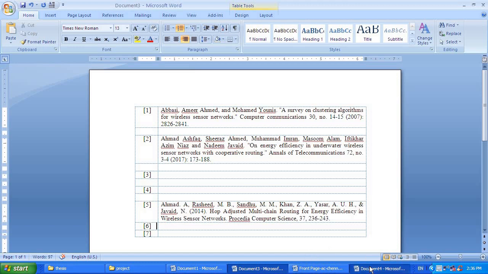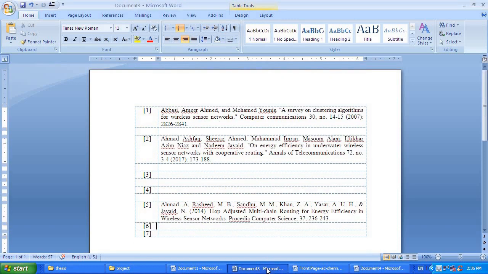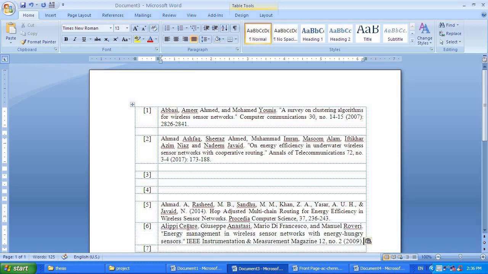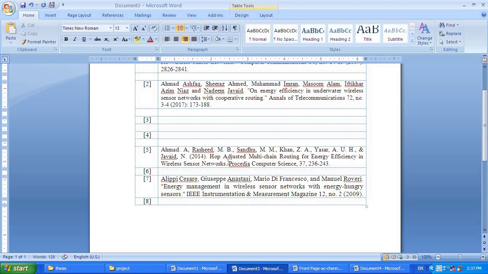Now what I am going to do is take one more reference. Just cut it, and paste it here. Now in between these two I need to have one space, so I'm going to add it here like this, and here I'm going to remove this number. But after 5 I'm having 6, and moreover I'm having a space also. Like this we need to do this. I'll send this template.